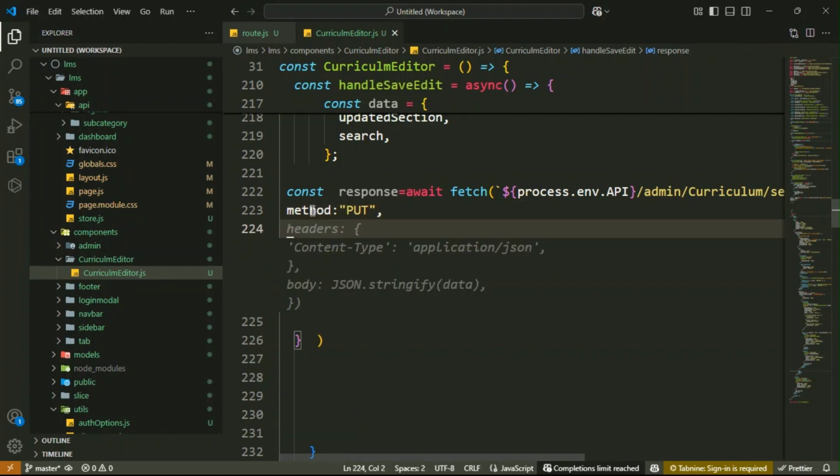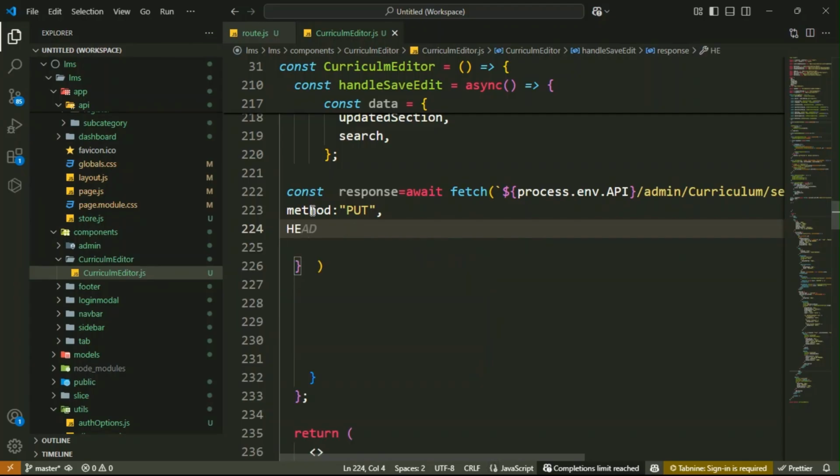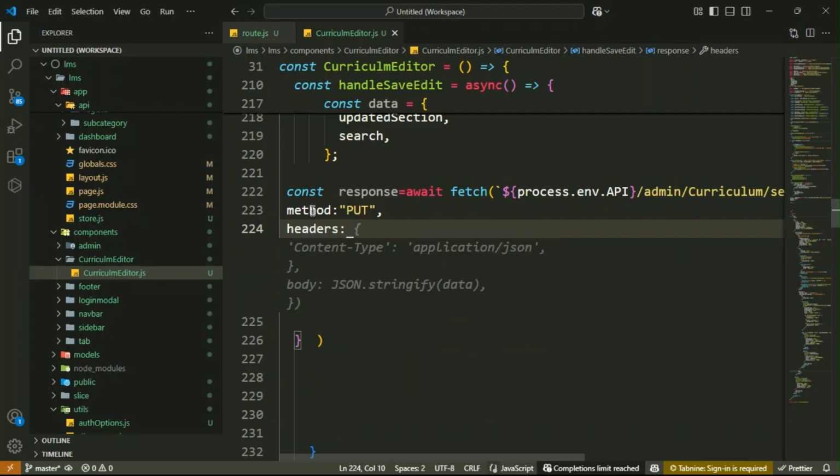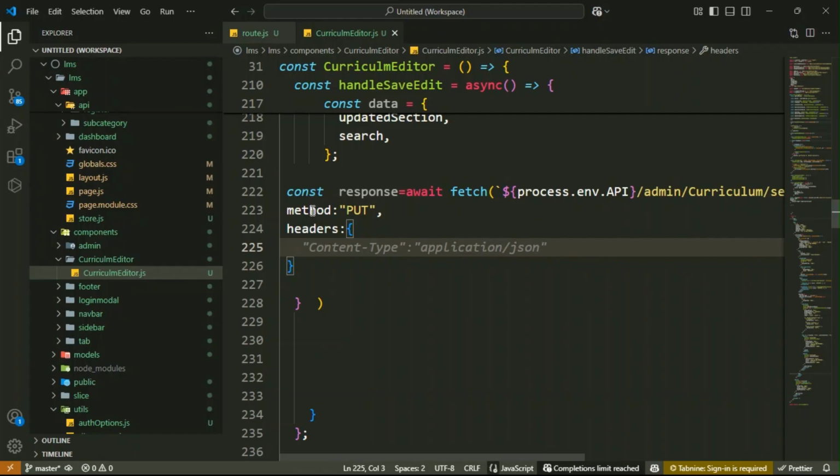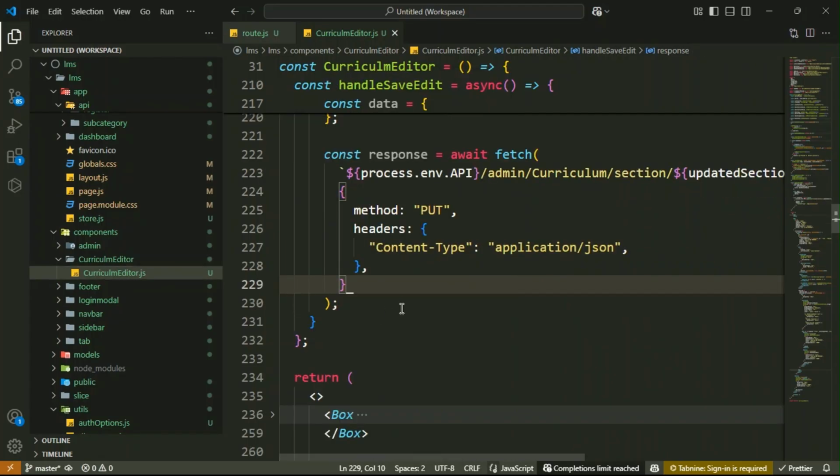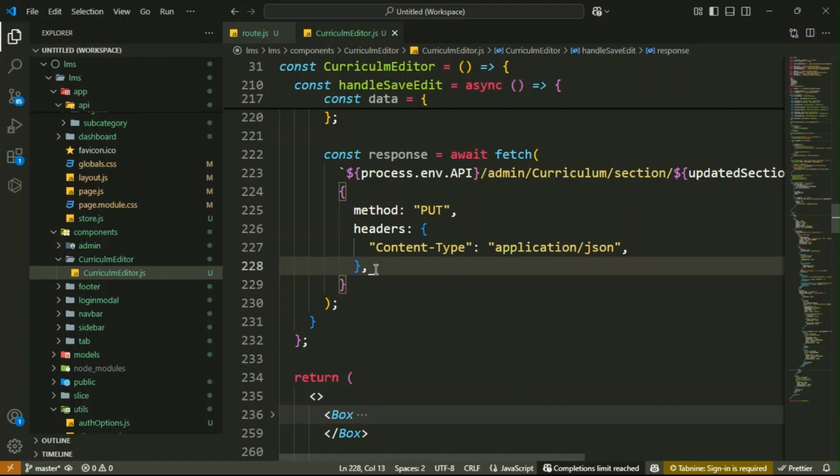Then headers: content type, application forward slash JSON. This is method PUT, headers content type application JSON. Then this is your headers.